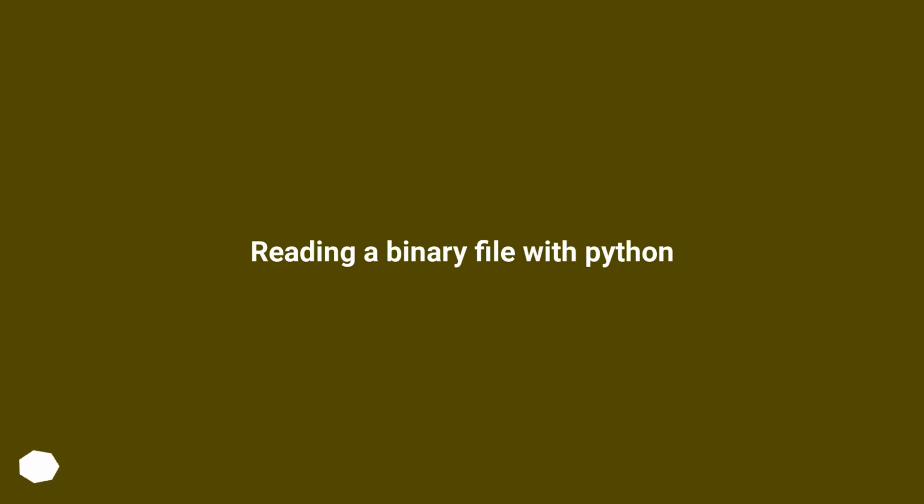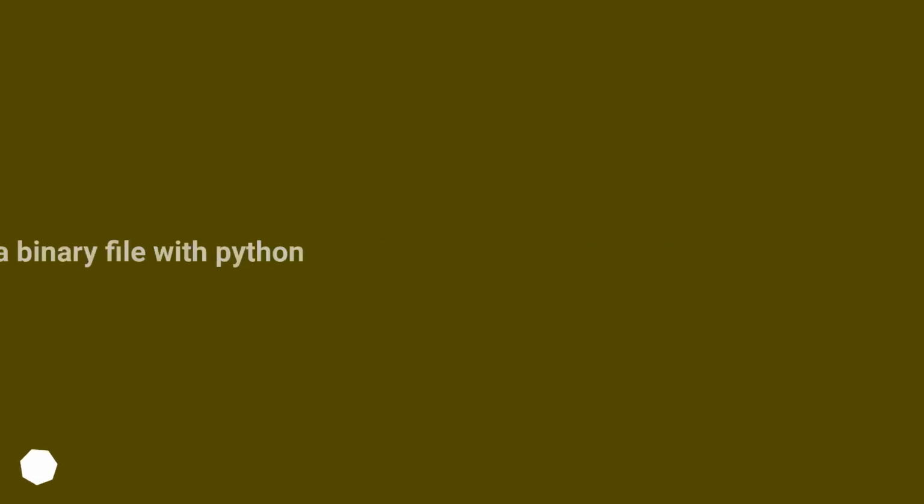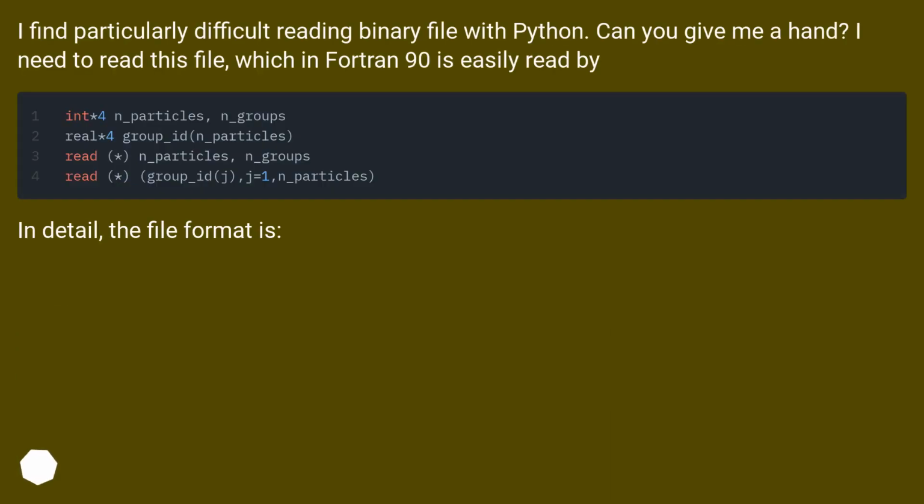Reading a binary file with Python. I find reading binary files with Python particularly difficult. Can you give me a hand? I need to read this file, which in Fortran 90 is easily read by.